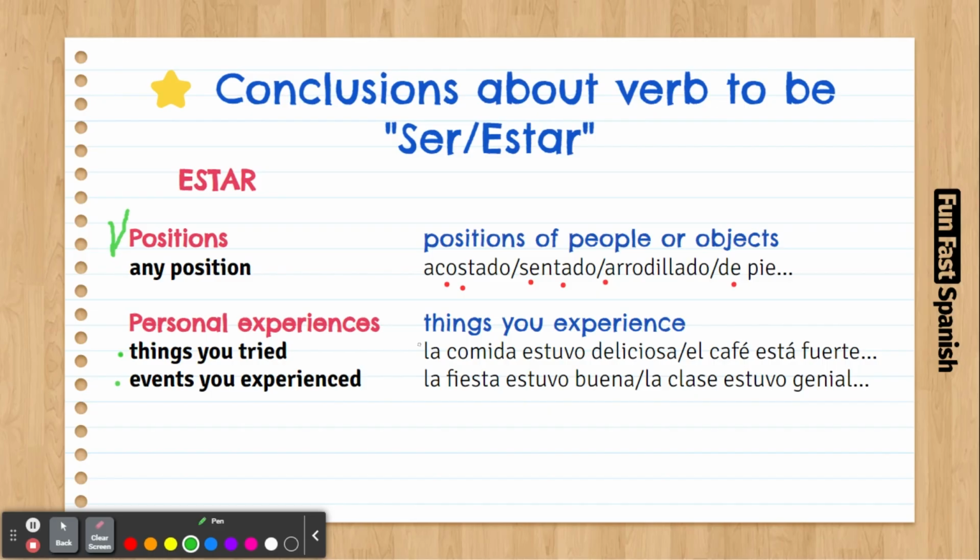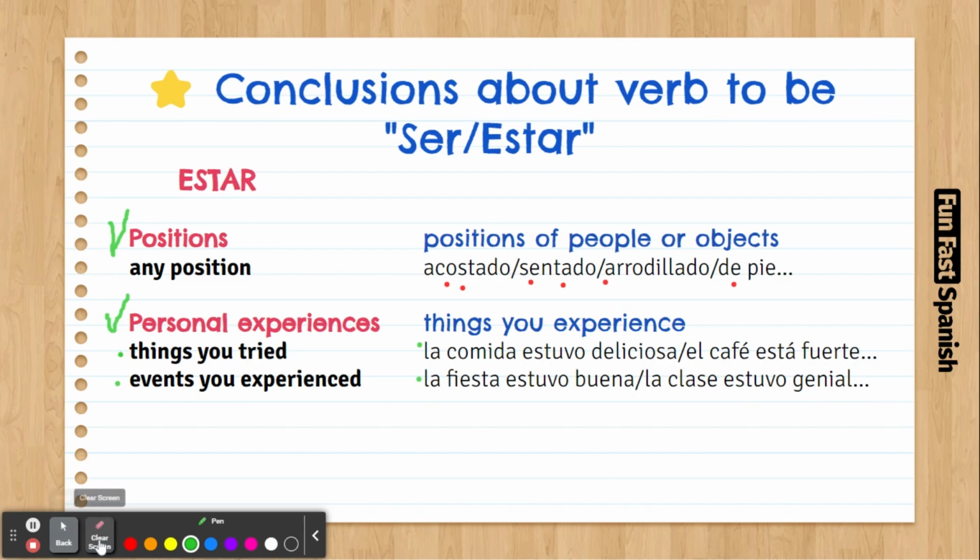But then, if you want to talk about your experience, if you want to say the soup is good because you tried it and you liked it and it was good, then you're gonna say la sopa estuvo buena. The soup was good. Or la sopa está buena if you're still eating it. So that's pretty much it. That's pretty much how you use the verb estar for personal experiences.